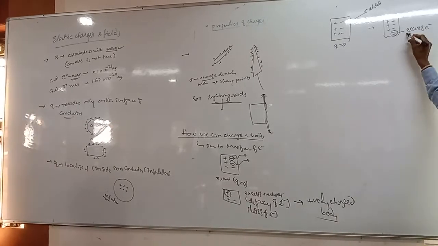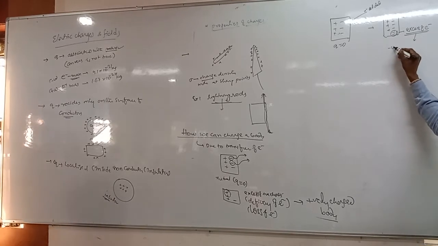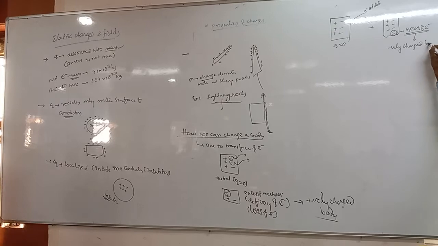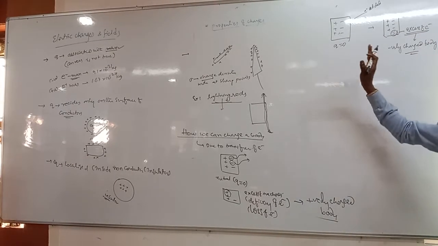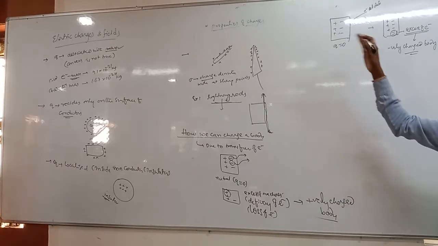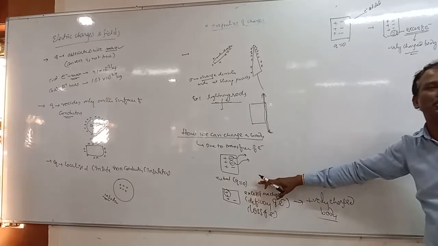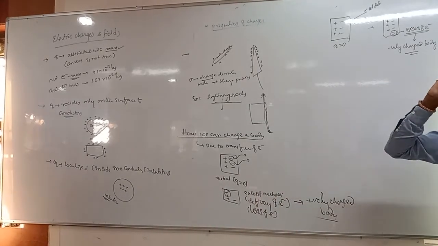So due to that excess of electrons, we can say this is a negatively charged body. When a body has excess of electrons, it is called a negatively charged body. When a body has deficiency of electrons, it is the positively charged body.